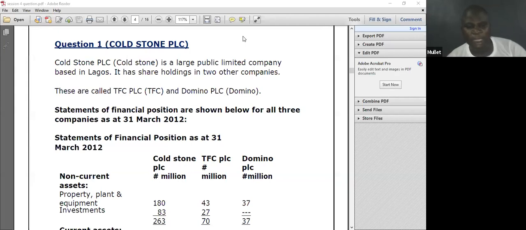Before that, I will tell you that if NCI is valued using the share proportionate method, the goodwill belongs to the parent only. In case there is impairment, it is only the parent that suffers the impairment. Then we move to fair value.